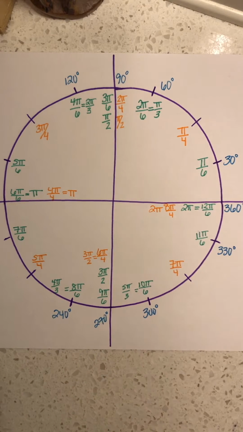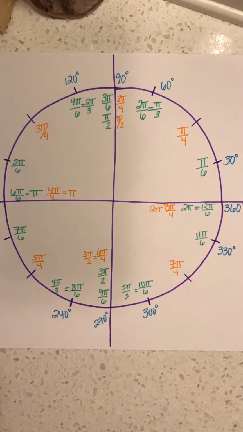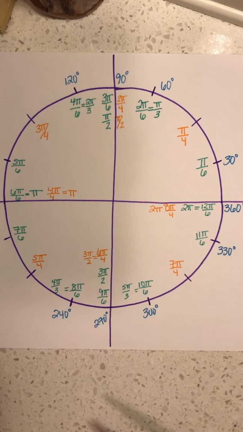Okay, part 4 of our unit circle tutorial. We're going to look at how you figure out the degrees that go with the pi over 4 radians, okay? So similar to how we did the ones around pi over 6, they all count by the same amount. So you're going to be counting by 45 degrees this time.